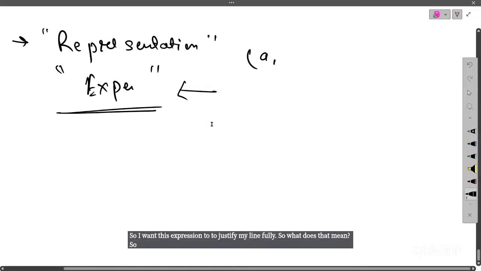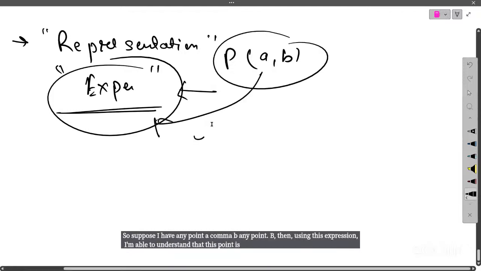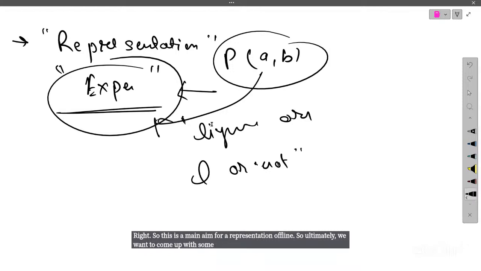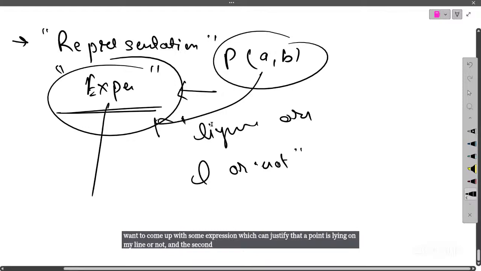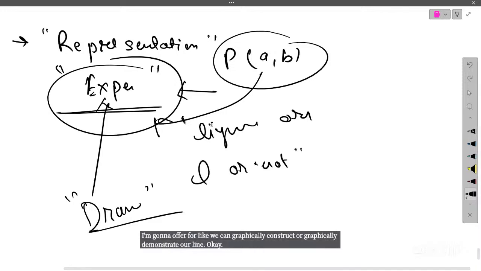Suppose I have any point (A, B), any point P. Then using this expression, I am able to understand whether this point is lying on the line L or not. So this is the main aim for representation of a line. Ultimately, we want an expression which can justify whether a point is lying on my line or not. And the second thing is, using this expression, we can draw the graph of a line. We can graphically construct or demonstrate our line. That's the aim for us.